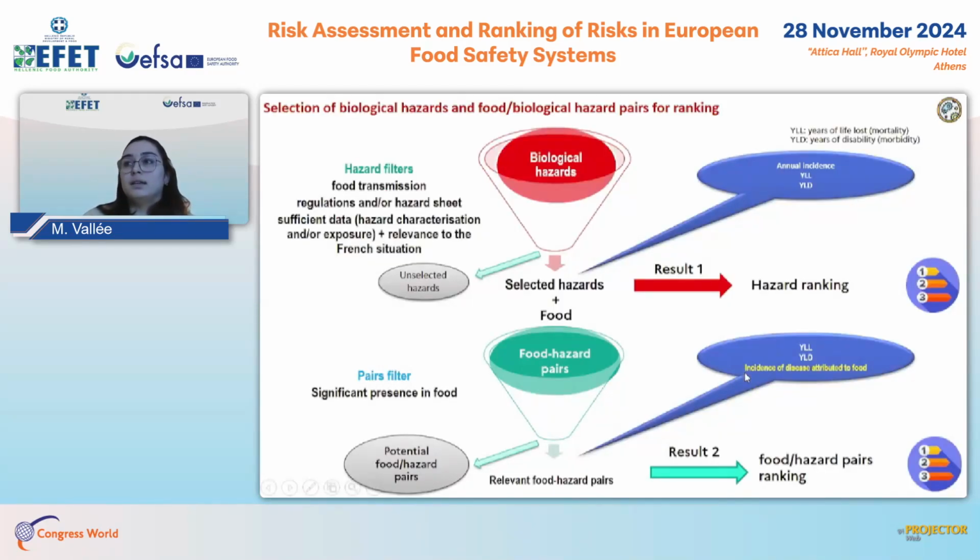So selected hazards are then associated with foods, and if there is evidence of significant presence of the hazard in the food, the couple is relevant. And the ranking criteria used for these relevant pairs are the YLL, the YLD, and the incidence of the disease attributed to the food. And the result is a ranking of food hazard pairs.